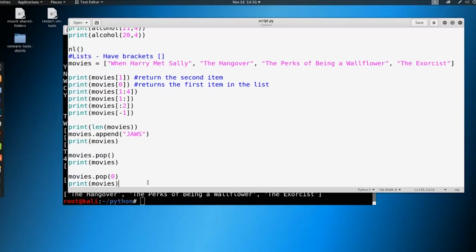Okay, let's briefly talk about tuples. Tuples are like lists, but they're not like lists. Lists are what we call mutable, meaning that they can be changed. Tuples are immutable. They cannot be changed.